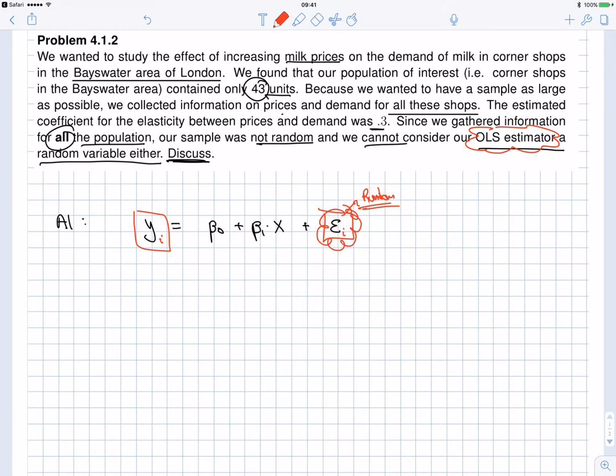Of course, your answer should have been, it depends on what epsilon is and whether your A5 assumption holds or doesn't hold. So sometimes, even if you collect the whole of the population, you might still get biased results or biased coefficients, okay? So that's question 2.